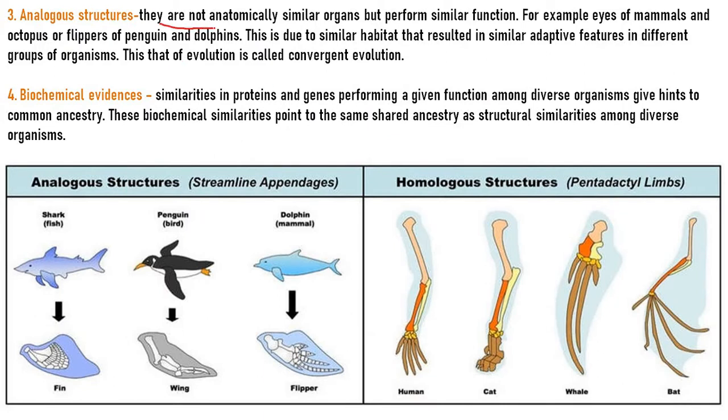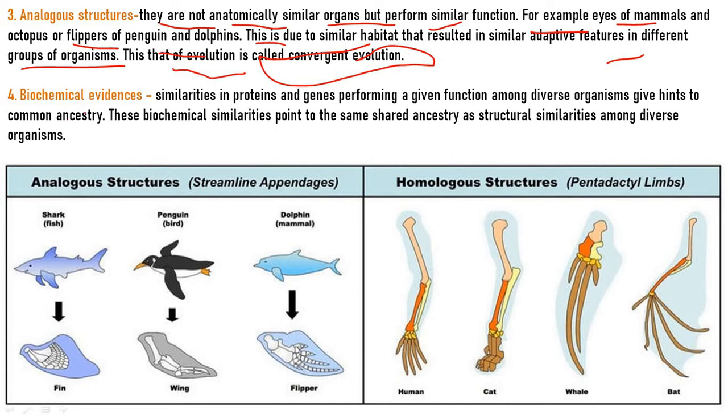Analogous structures. They are not anatomically similar organs but perform a similar function. For example, the eyes of mammals and octopus, or the flippers of penguins and dolphins. They all have eyes but differ in shape and structure. This is due to a similar habitat that resulted in similar adaptive features in different groups of organisms. That result of evolution is called convergent evolution. So the evolution pattern and the structural pattern are somewhat interrelated. We will see this through various examples.